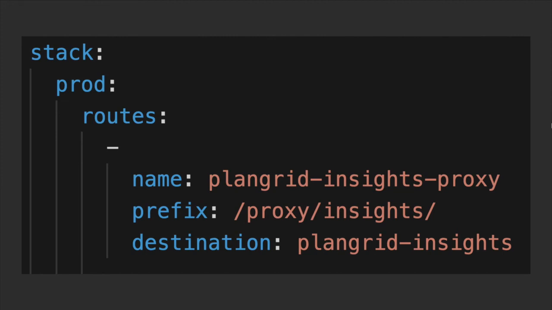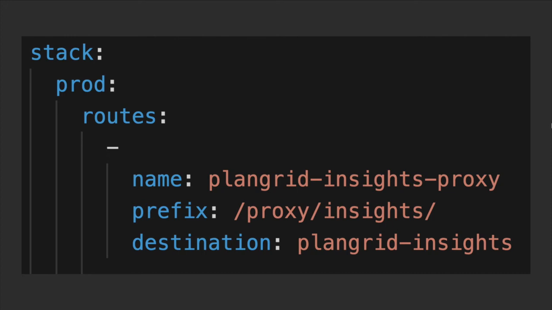This made it so there was still a one-to-one mapping between an endpoint, so app.plangrid.com, to the Rails monolith, but for specific aspects of the Rails monolith that matched some of these things, like here is a prefix, proxy insights, we would send this to the PlanGrid Insights destination, which is the name of one of our services.